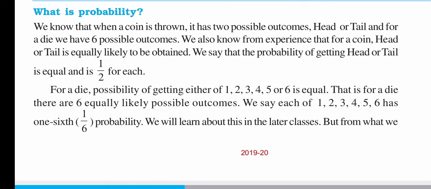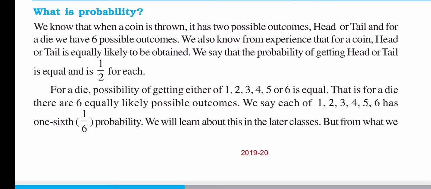Now for a die, the possibility of getting either of 1, 2, 3, 4, 5 or 6 is equal. The chance of getting all these is equal. You know we cannot predict which one will come. So for a die there are 6 equally likely possible outcomes: 1, 2, 3, 4, 5, 6.